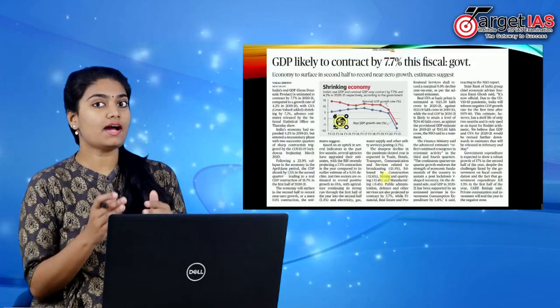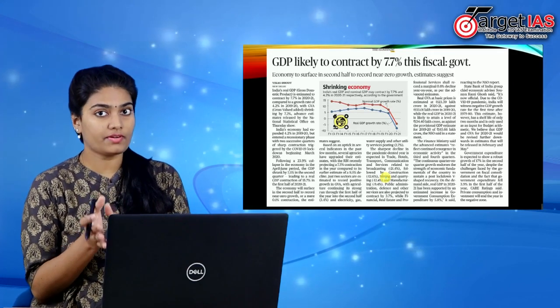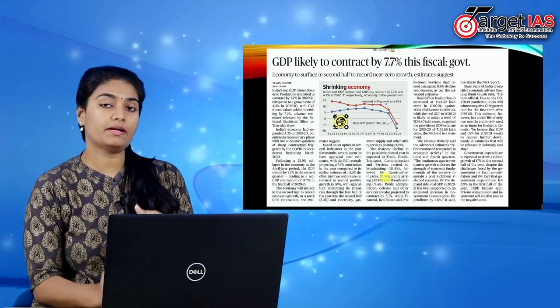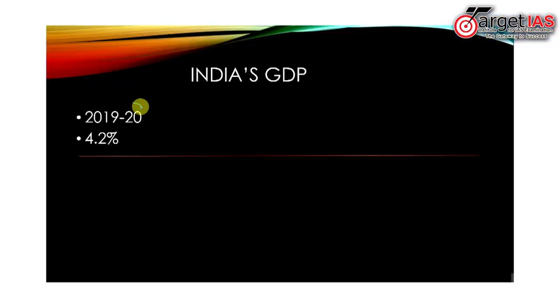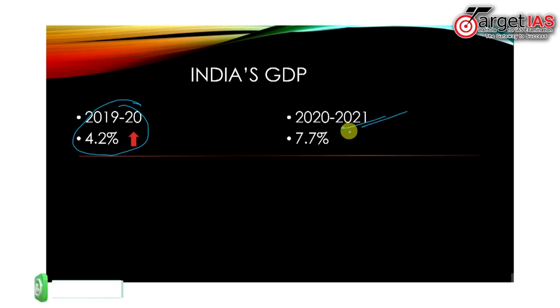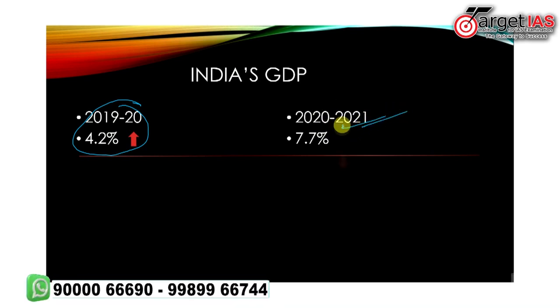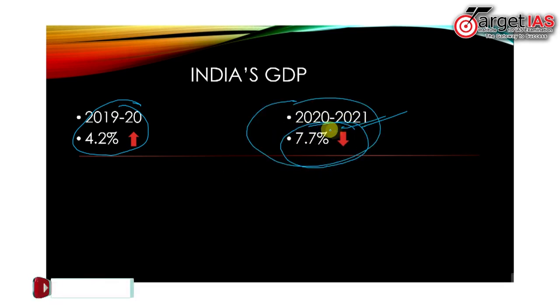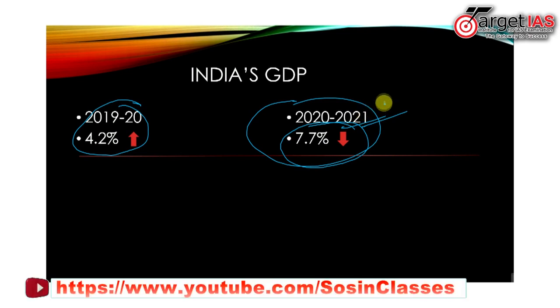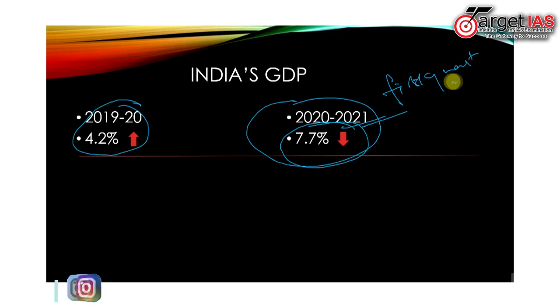Let's begin. This article discusses how GDP contracted this year when compared to the previous year. In the fiscal year of 2019-20, we could see a GDP growth of 4.2%. But in this current fiscal year, which is 2020-21, the financial estimates revealed that GDP will contract by 7.7%.